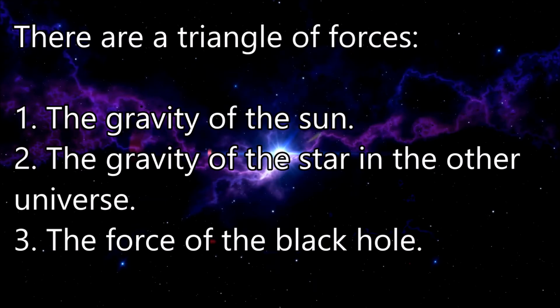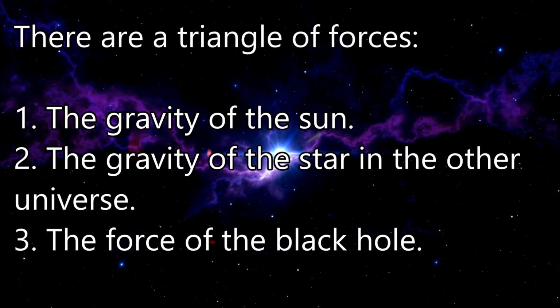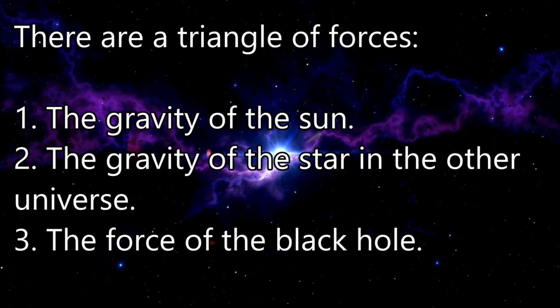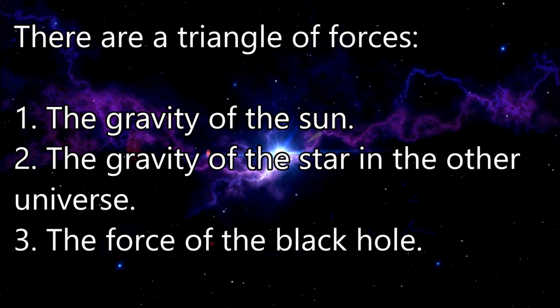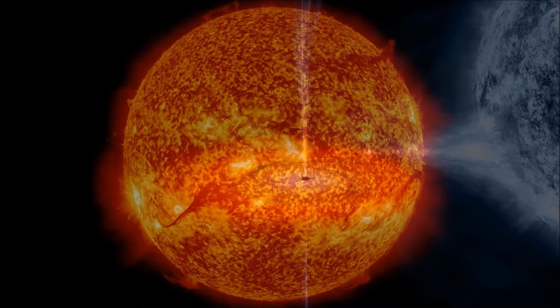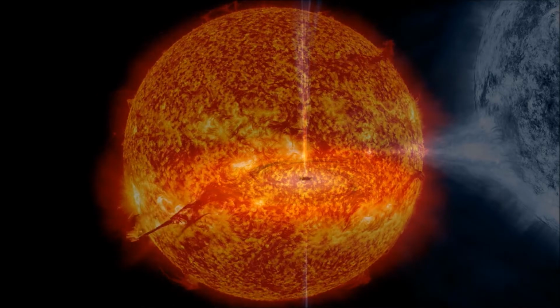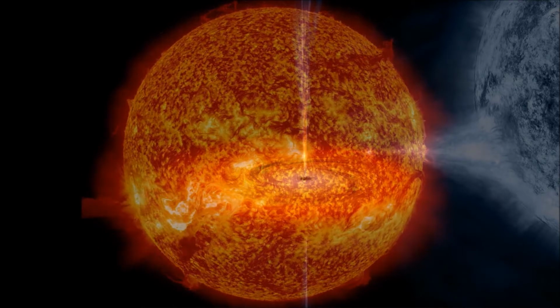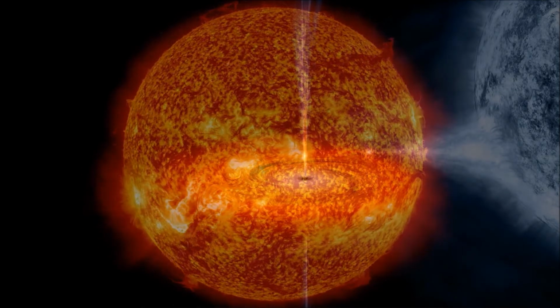There is a triangle of forces: the gravity of the Sun, the gravity of the star in the other universe, and the force of the black hole. The triangle of forces creates the phenomenon where the gravity of the Sun and the gravity of the star in the other universe are pulling to stick together.